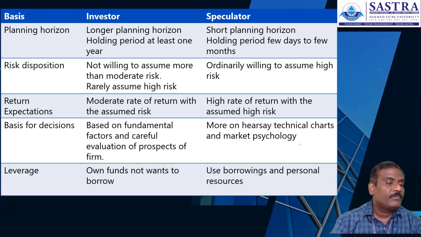The third important differentiation is risk expectation. A moderate rate of return is expected by the investor with the risk taken. But the speculators normally want a high rate of return because they assume high risk.